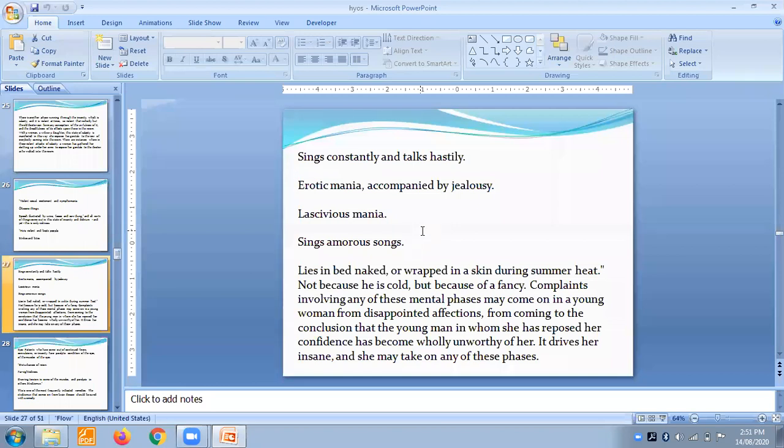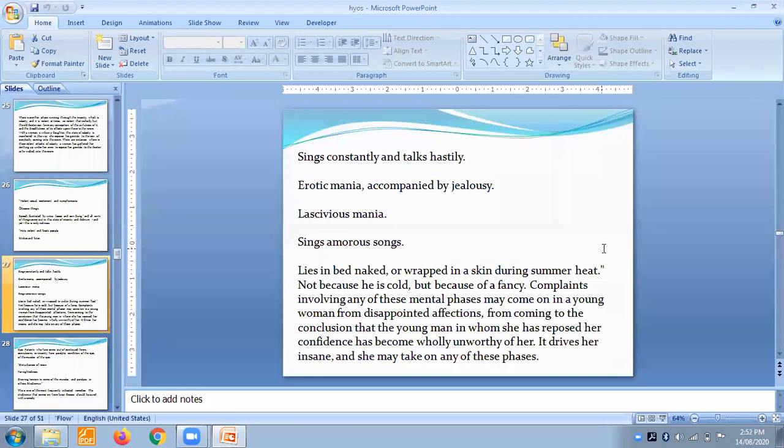Now we have seen this slide. There is completely lasciviousness which you are going to get. So there is completely a lascivious mania. They sing an amorous song, lie in bed naked or wrapped in a skin during summer heat, not because he is cold, but because of a fancy. Complaints involving any of these mental phases may come in a young woman from disappointed affections, from coming to the conclusion that the young man in whom she had reposed her confidence has become wholly unworthy of her. It drives her insane and she may take on any form of this phase. So you will get such type of symptoms in this Hyoscyamus.